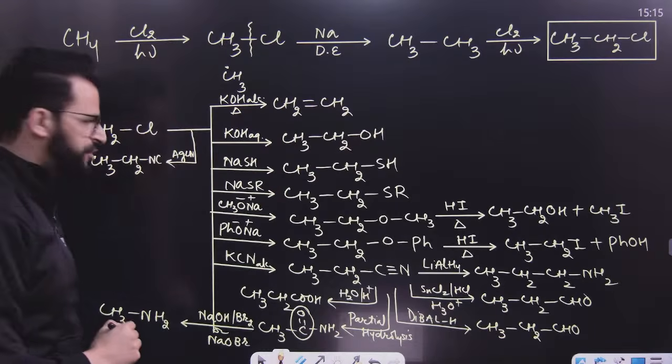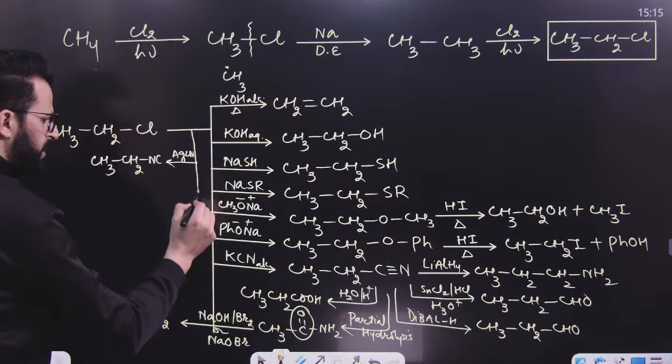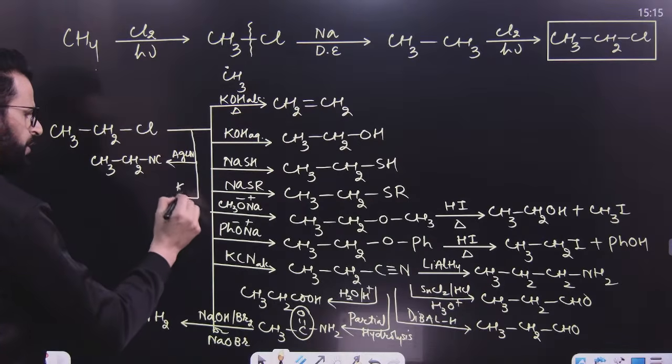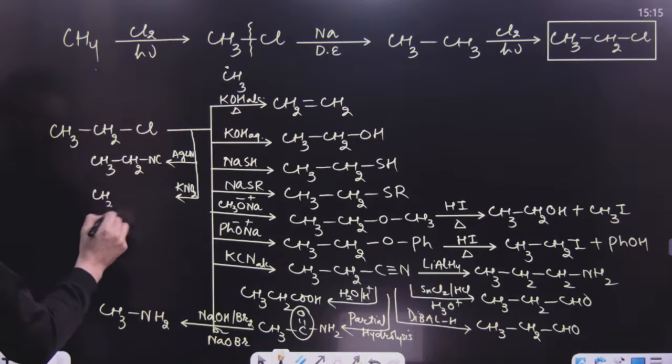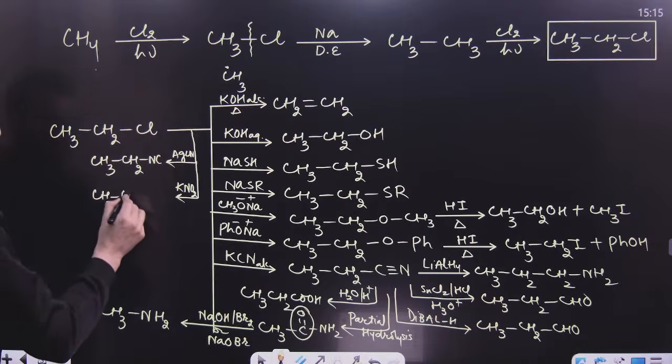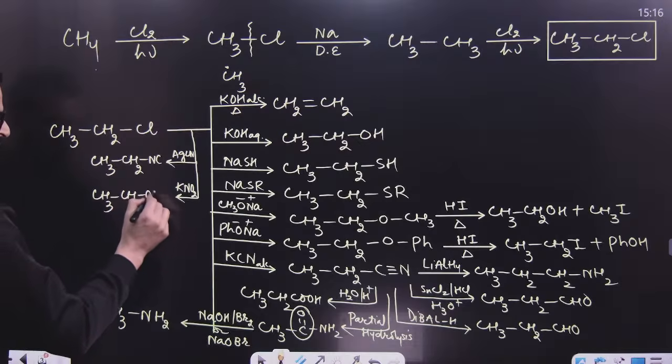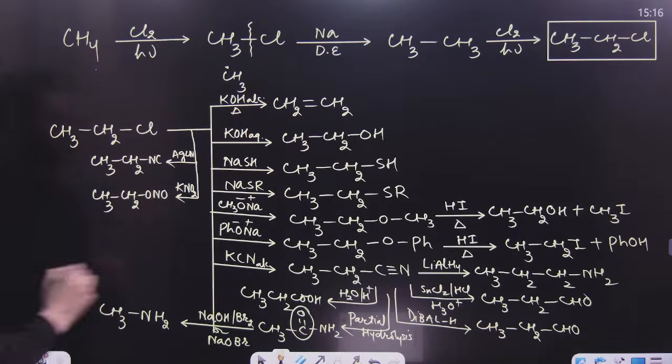Isocyanide will be the major product. After that, my dear student, if you want to treat this with KNO2, potassium nitrite, once again this is an ionic compound and the major product of this reaction will be alkyl nitrite. It simply replaces this Cl by ONO.